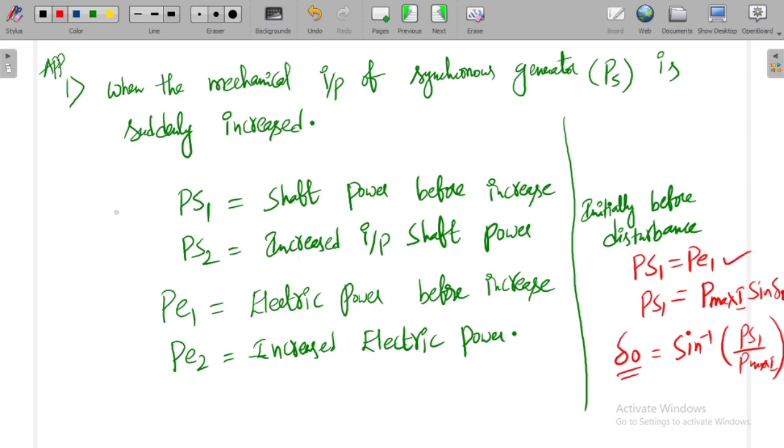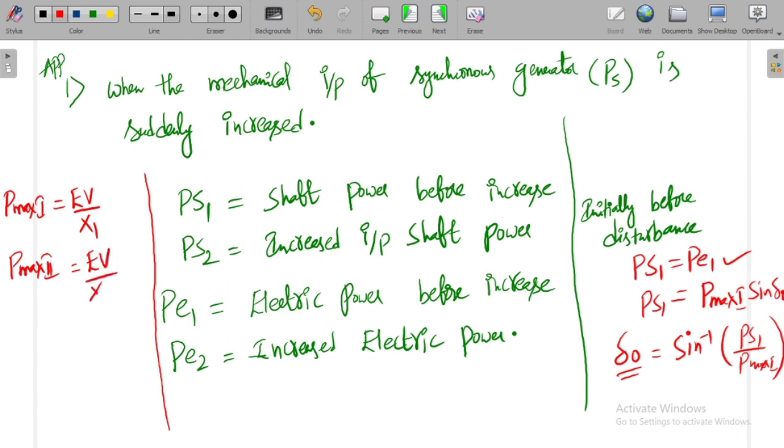Now we will see the maximum power transfer, which is Pmax. In the first case, before the disturbance, Pmax1 is equal to EV by X1 equivalent. Similarly, in the second case, Pmax2 is equal to EV by X2 equivalent. Why am I taking equivalent?